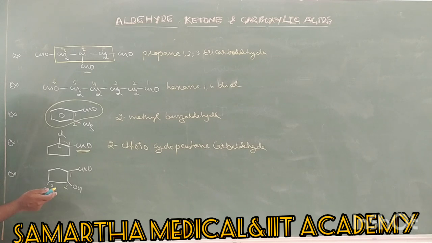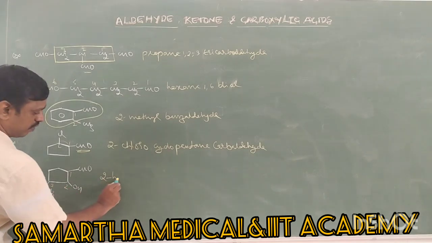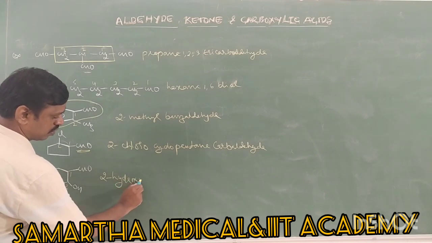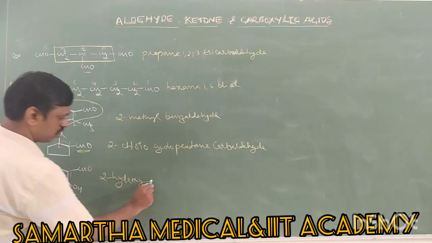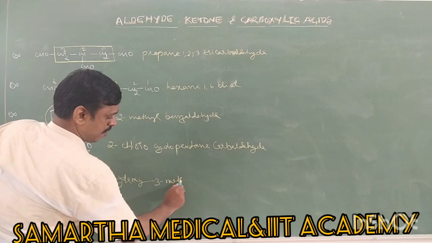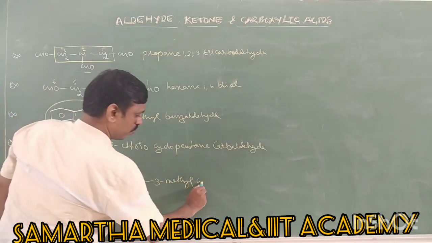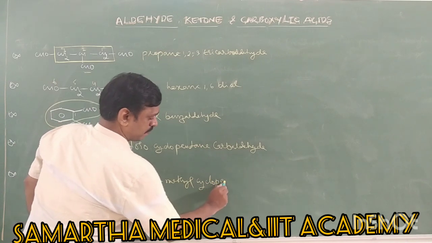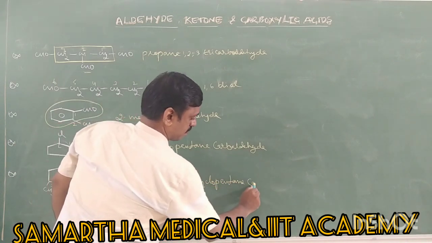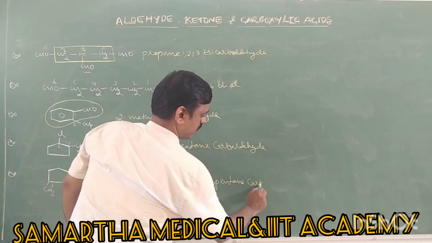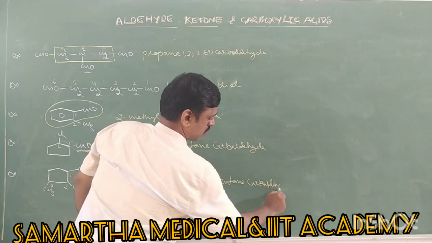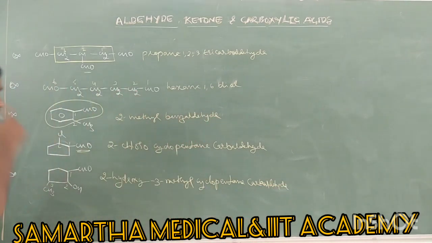Hydroxy comes first, then methyl. Therefore, 2-hydroxy, 3-methyl cyclopentane carbaldehyde. So the IUPAC name of compounds can be written in this way.